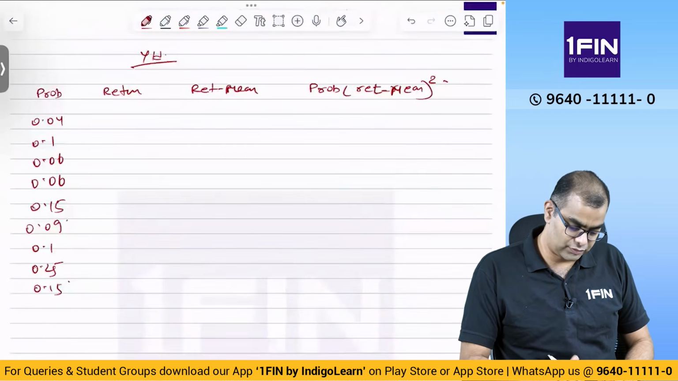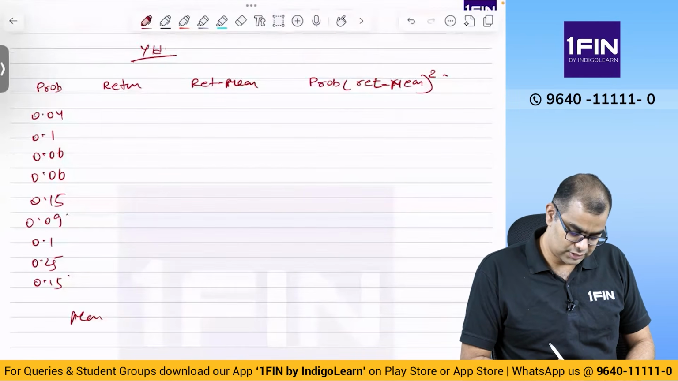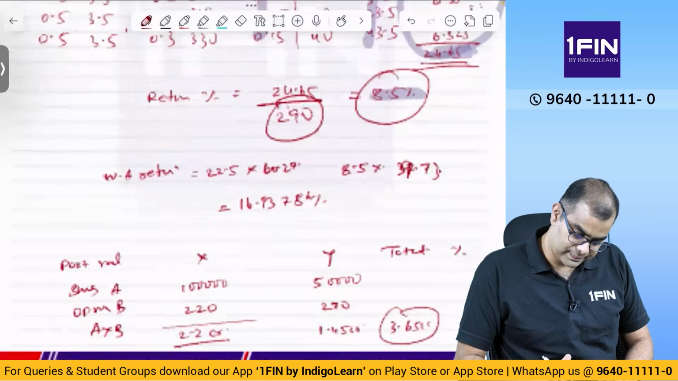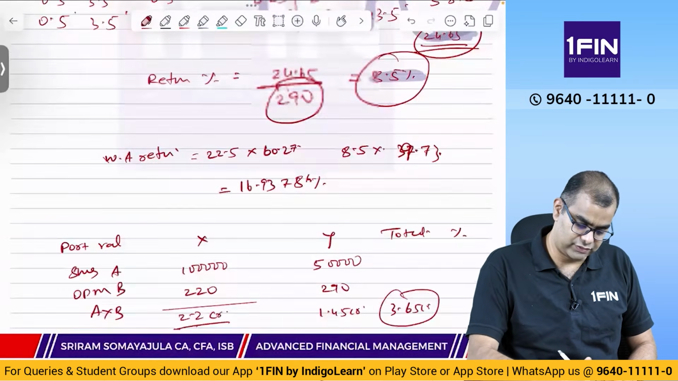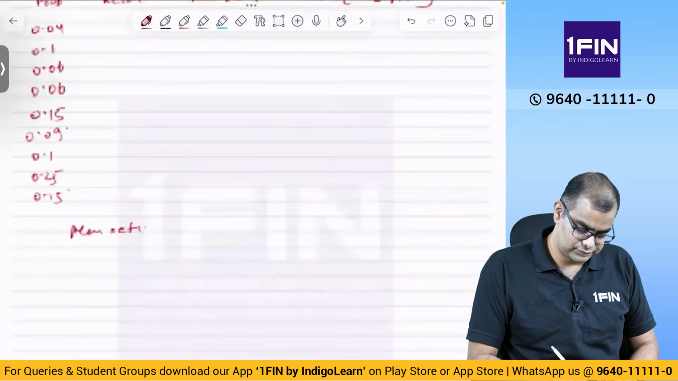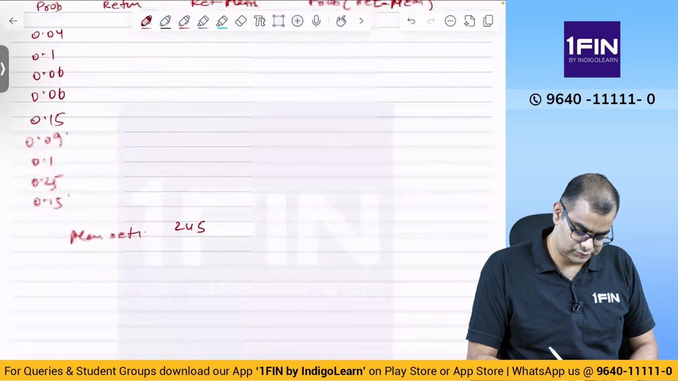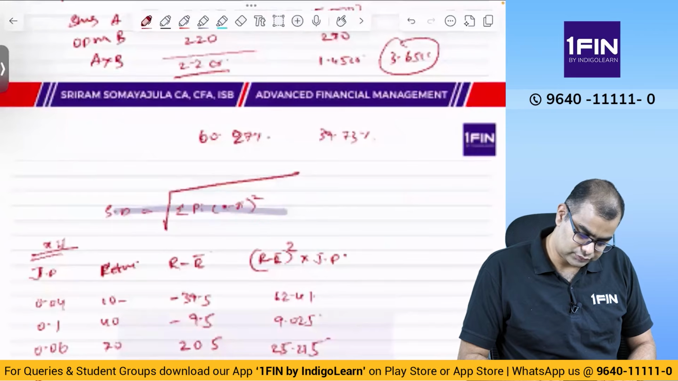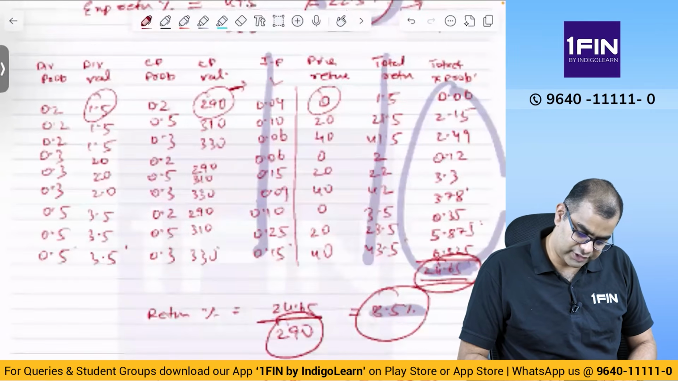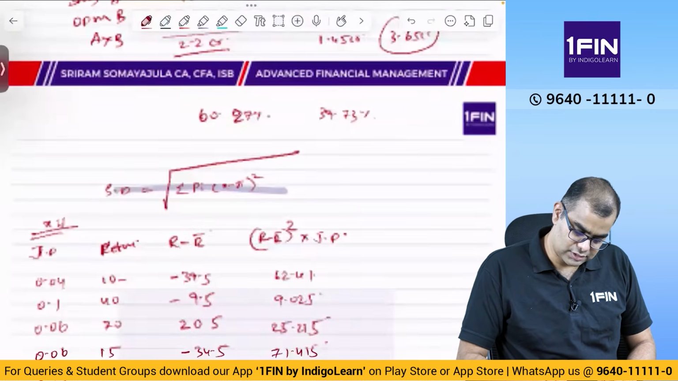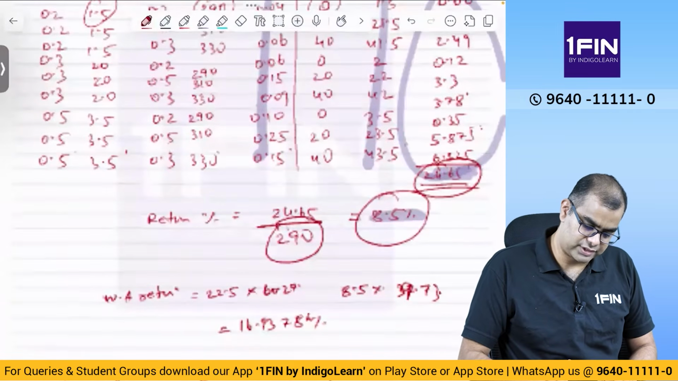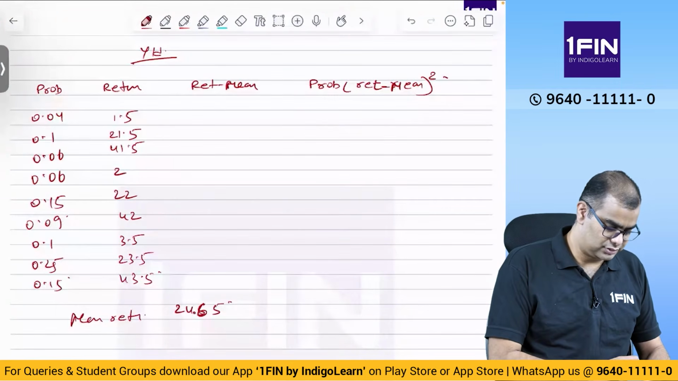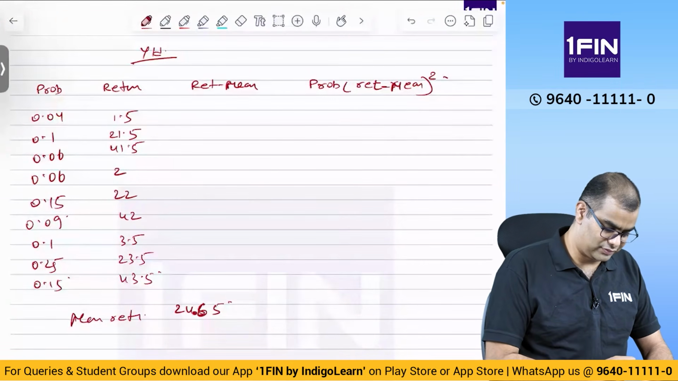Then what is the return? What is the mean return? You got some 26 or something, no? In case of y, 24.65. So 24.65. And what are the returns at each point? 1.5, 21.5, 41.5. 2, 22, 42, 3.5, 23.5, 43.5. Okay, 24.65. I'll actually do it together here.